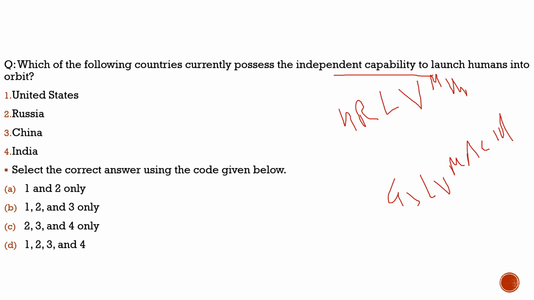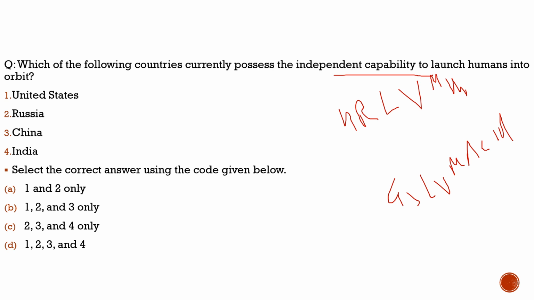So with respect to this, India is about to have its own human mission, where it can have this independent capability to launch humans into orbit. Before going for that, as India is about to have its own manned flight, they are going to test it in different ways.